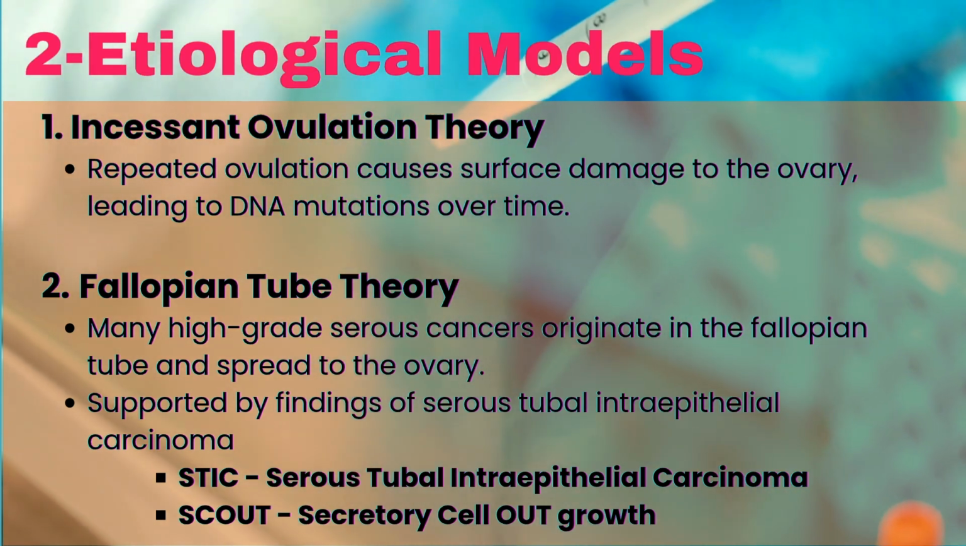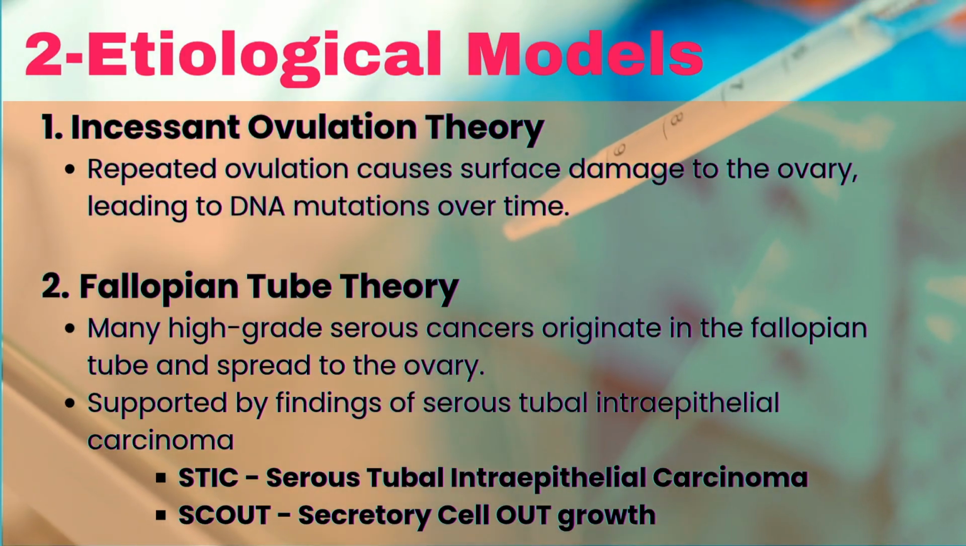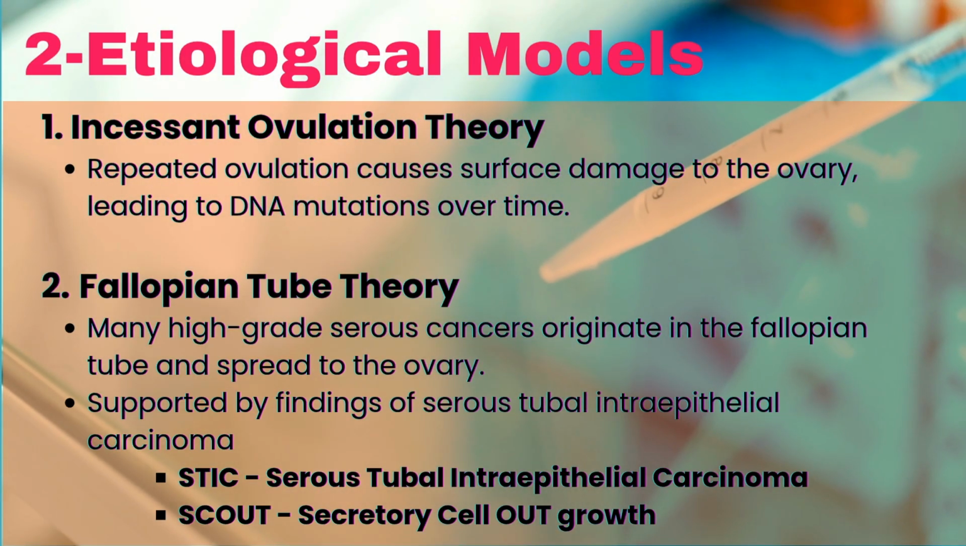The newer hypothesis is the fallopian tube theory. According to this, many high-grade serous cancers originate in the fallopian tube and then spread to the ovary. This theory gets support from the presence of precursor lesions like STIC and SCOUT. STIC means serous tubal intraepithelial carcinoma, while SCOUT stands for secretory cell outgrowth.